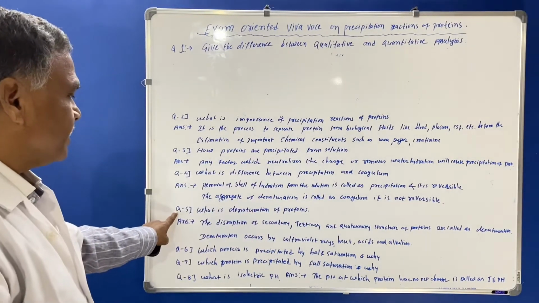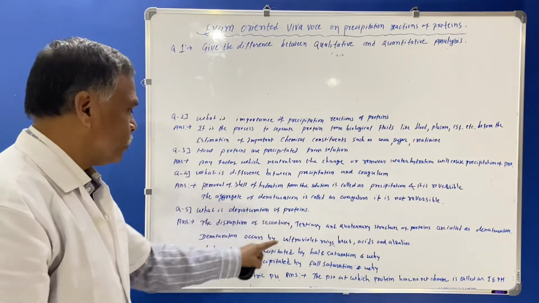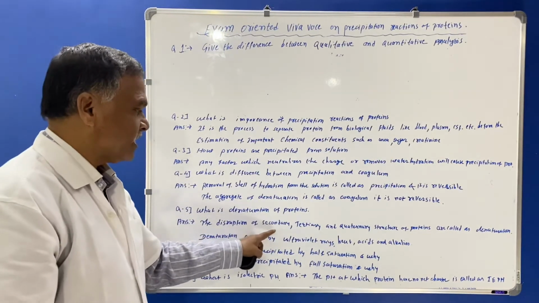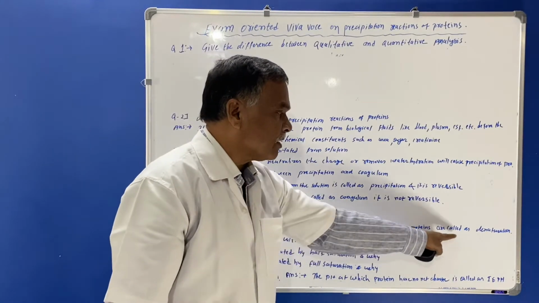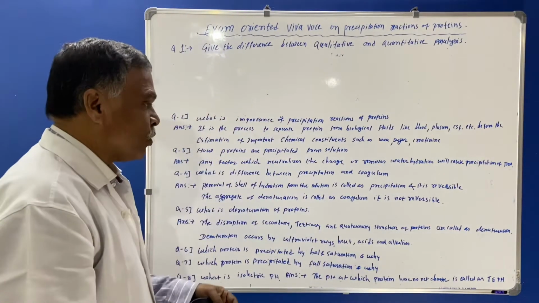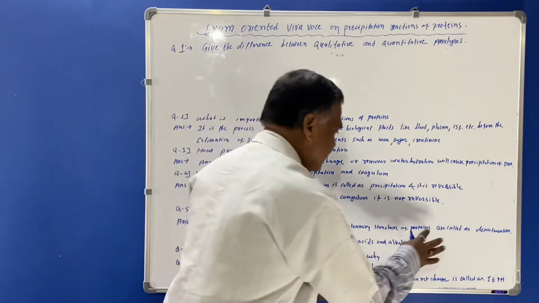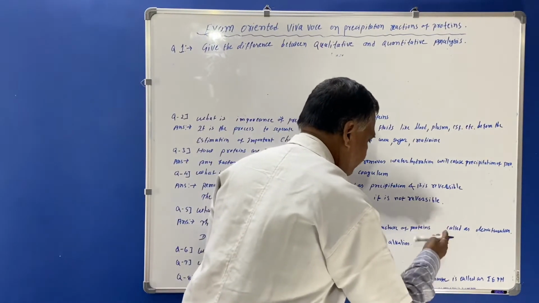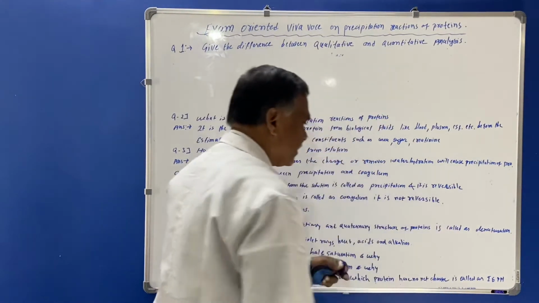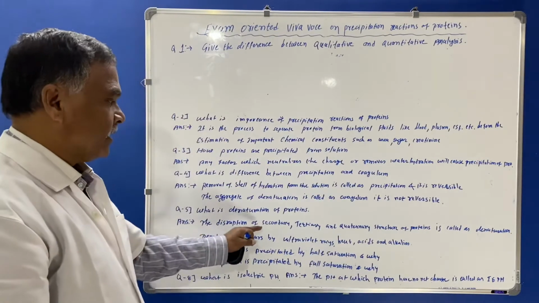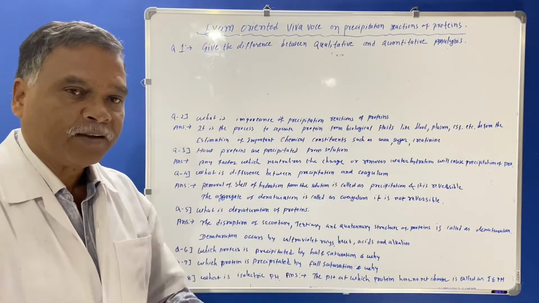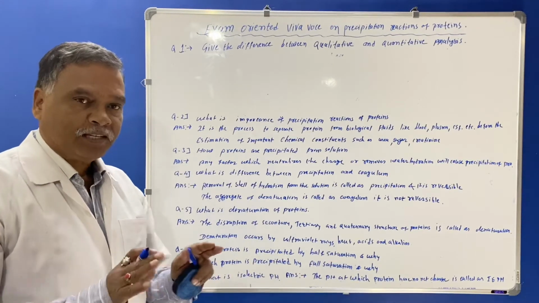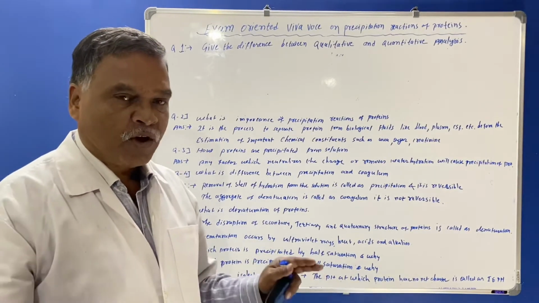The next question is what is denaturation of protein? The disruption of secondary, tertiary and quaternary structure of proteins is called as denaturation. Denaturation means the secondary, tertiary and quaternary structure of proteins are disturbed without the disturbance of the primary structure of protein.